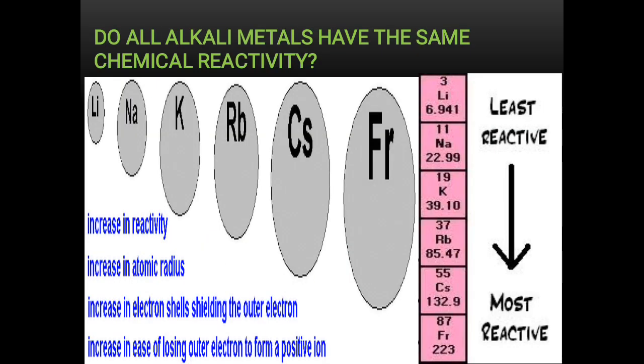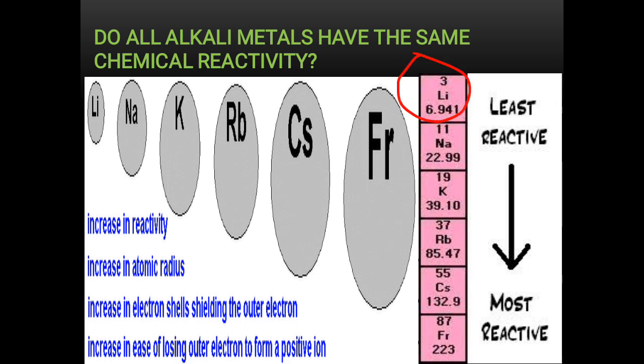So the next is, now there is a question: do all alkali metals have the same chemical reactivity? As we discussed, all of them have 1 electron in their valence shell, but when we see their chemical reactivity, they are not the same.